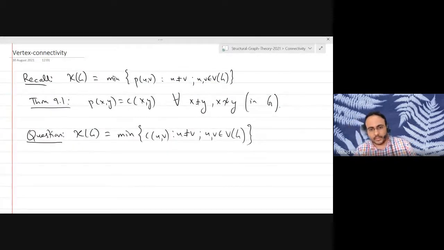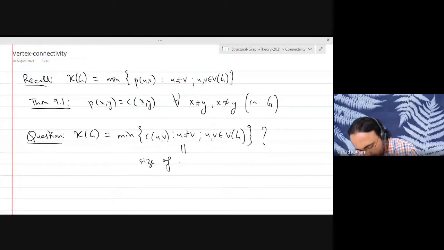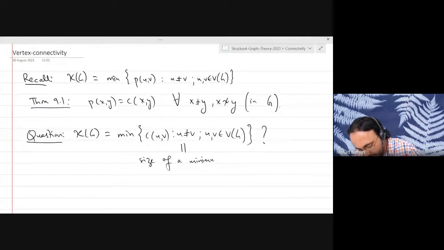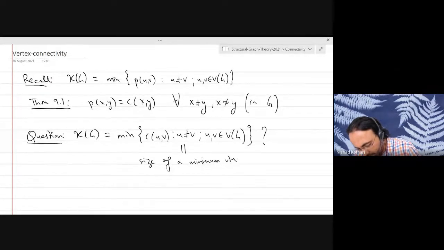And the question is, is this a correct definition? Is this another way to look at Menger's theorem? And just to remind you, what is this? This is simply the size of a minimum vertex cut in G.